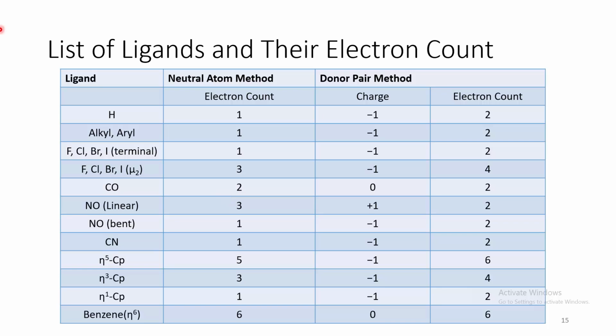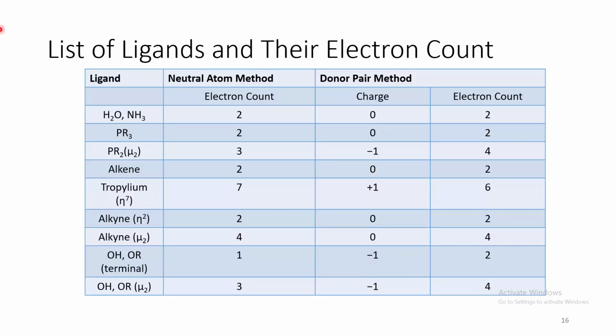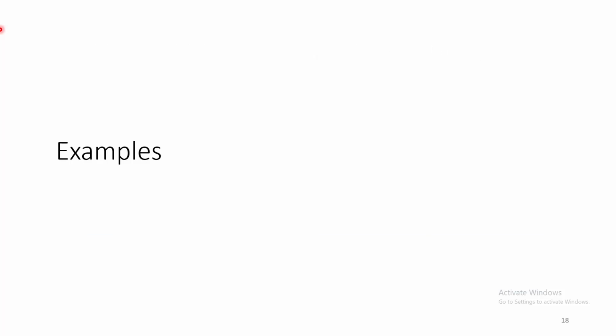So let us see a list of a few ligands and their electron count and charge as per neutral atom method and donor pair method. So these are the few ligands. Now let us see few examples.